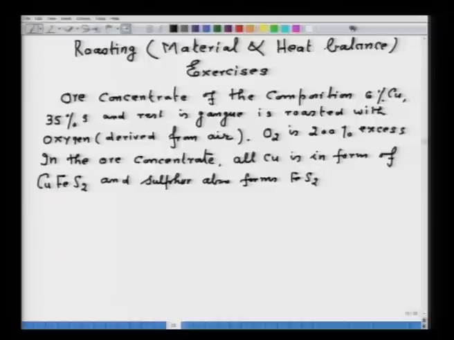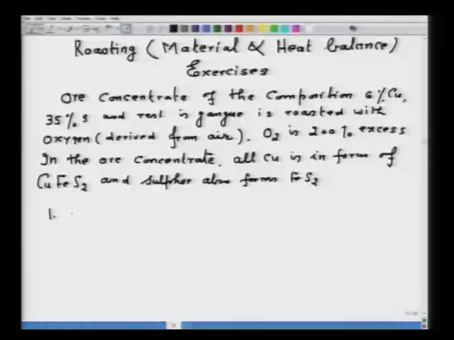So, this is what is given. Now, remember, the composition of the concentrate is given in terms of ultimate analysis. It is in terms of elemental analysis, and hence you should not do 6 plus 35 and subtract this from 100 to get the amount of gangue. No, it will be wrong. So, that point is to be clear.